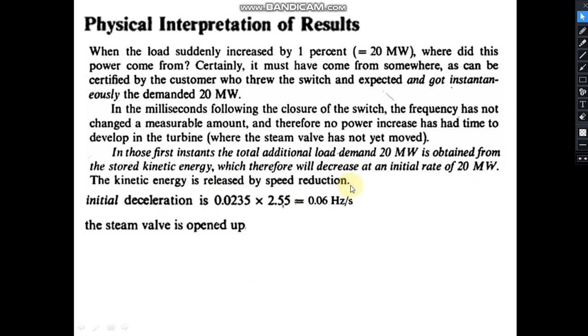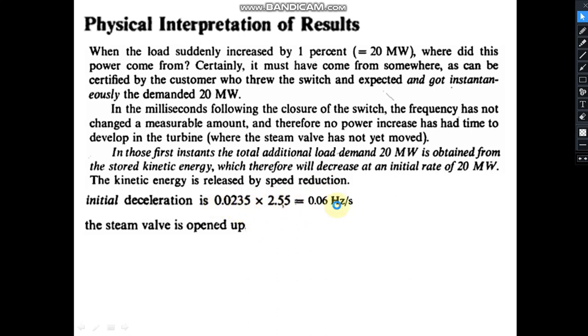Suddenly we have increased this load, so this extra power is being supplied by the kinetic energy, so kinetic energy will go down and the initial deceleration will be this much.